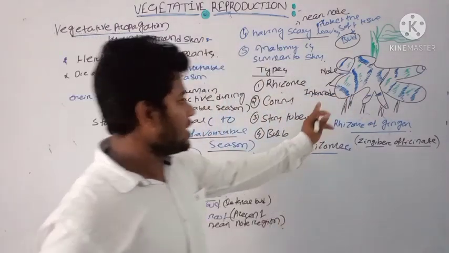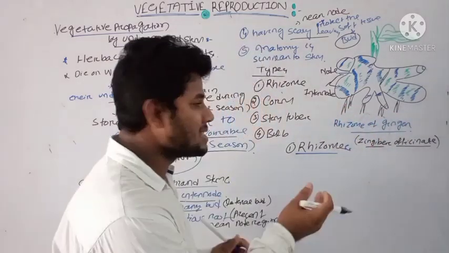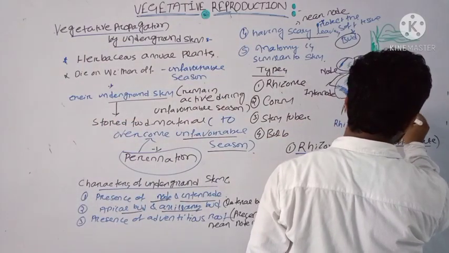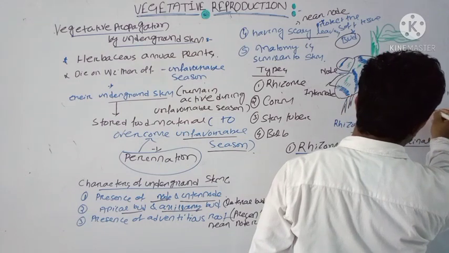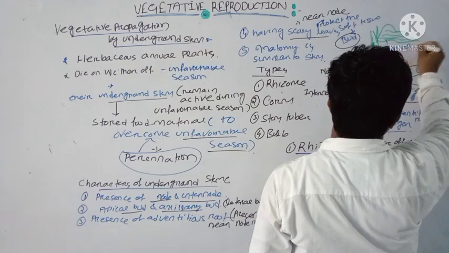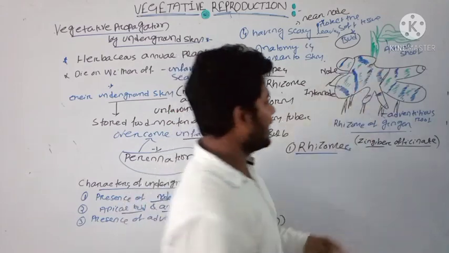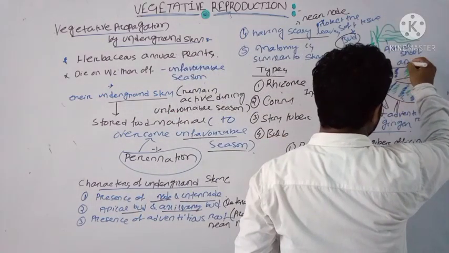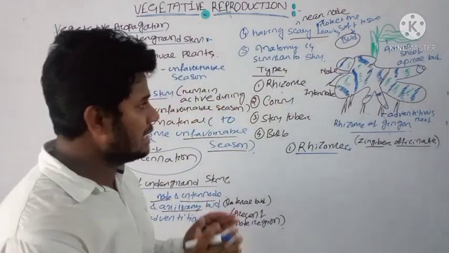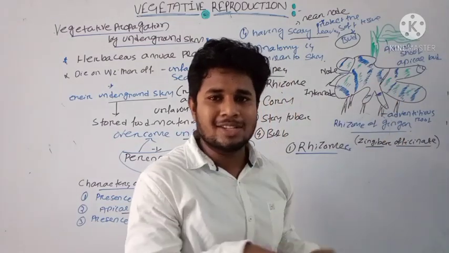Here you can see the presence of adventitious roots, present in the stem region. This is called your aerial shoot region, a part developed from the bud region, and these are known as your apical bud. If you see in detail the structure of ginger, this is present near the soil surface.